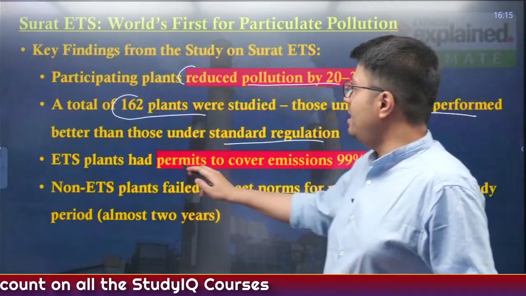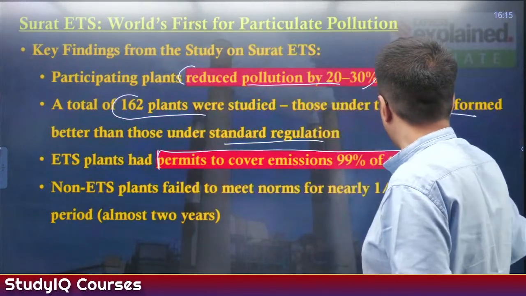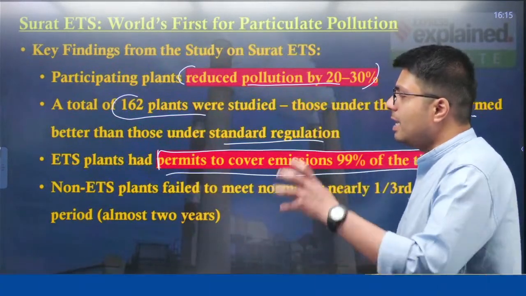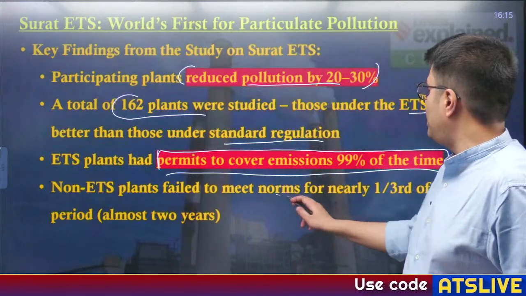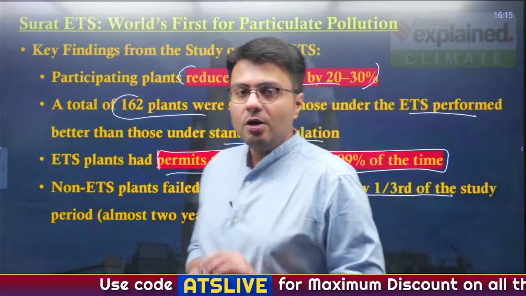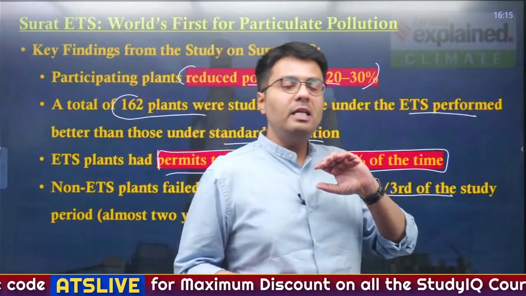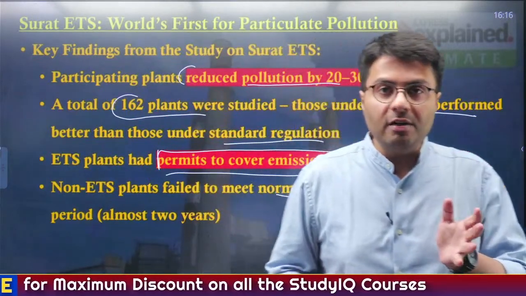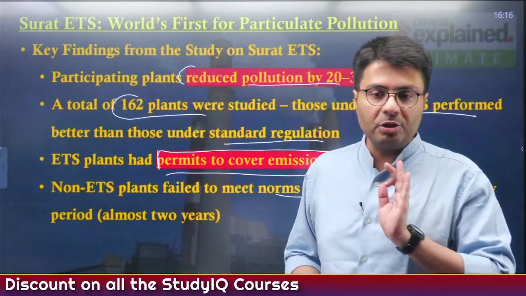Similarly, ETS plants had permit to cover emissions for 99% of the time, and non-ETS plants failed to meet norms for nearly 1/3 of the study period, which was almost 2 years. So that is why, according to the study, market-based mechanism is more effective as compared to the government regulatory measures.